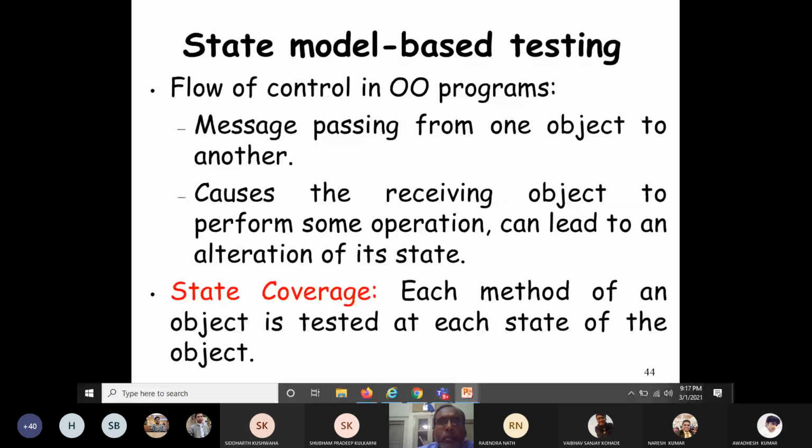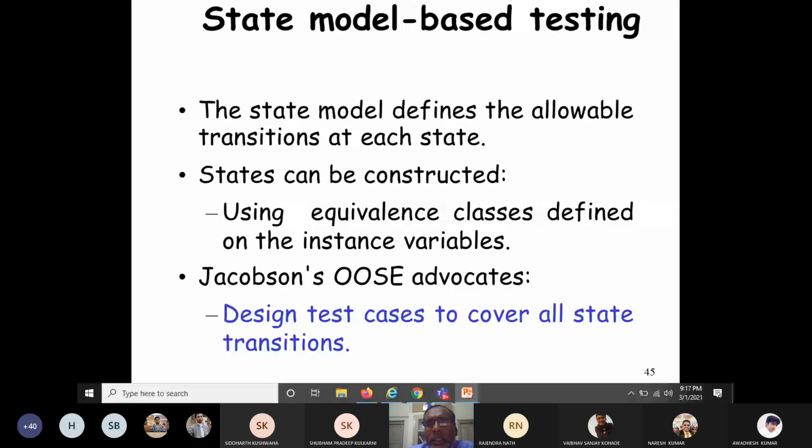Very important: the state model defines the allowable transitions at each state. At each state, not all transitions are allowed. Please recall, while we were discussing FSM, I made a table. So at each state, some of the transitions are allowed. The states can be constructed by using equivalence classes defined on the instance variables. Equivalence partitioning, etc., we have already discussed earlier.